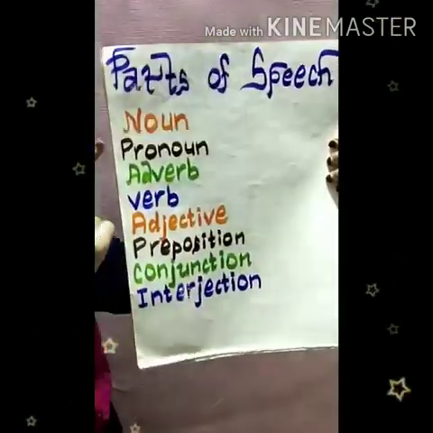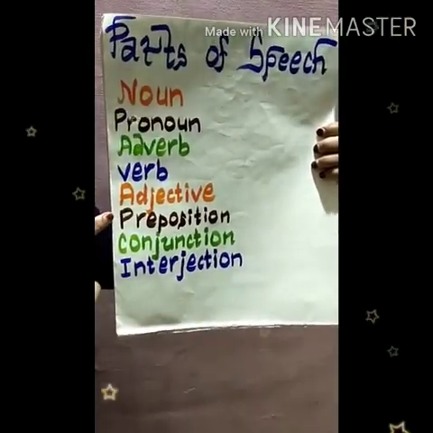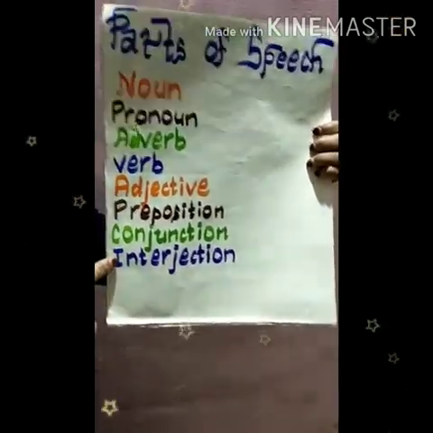Today we are going to study about English grammar parts of speech. There are 8 parts of speech: noun, pronoun, adverb, verb, adjective, preposition, conjunction, interjection. We are going to study about all these parts of speech very deeply.